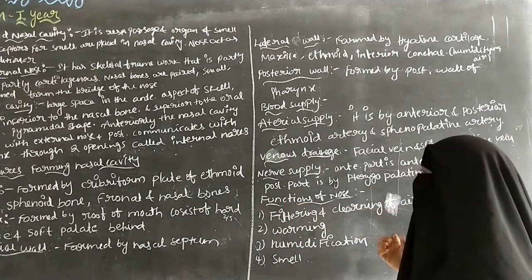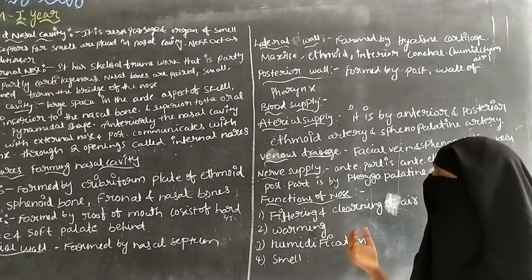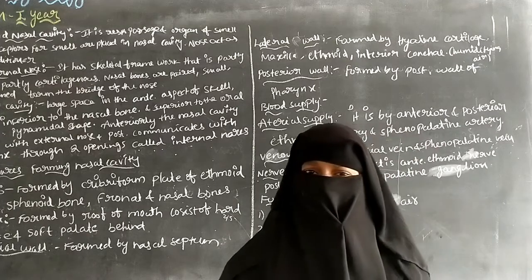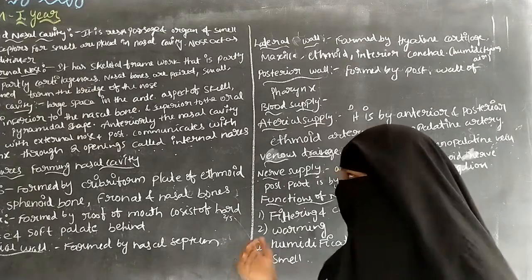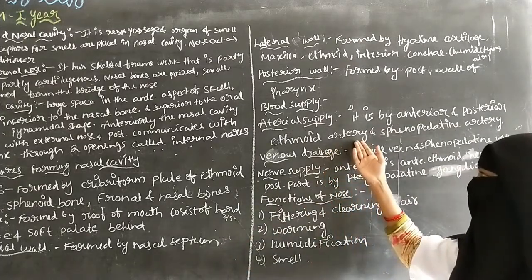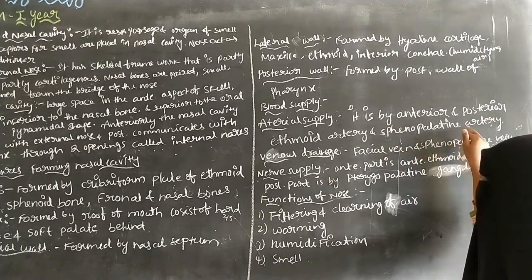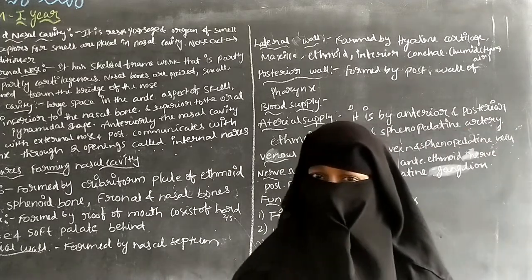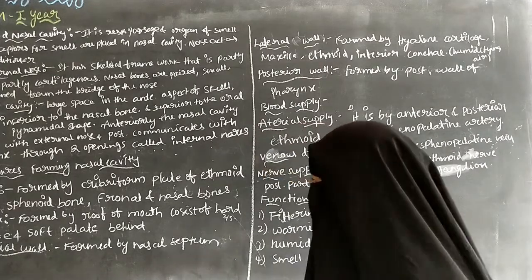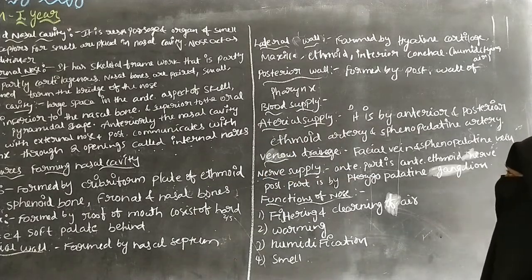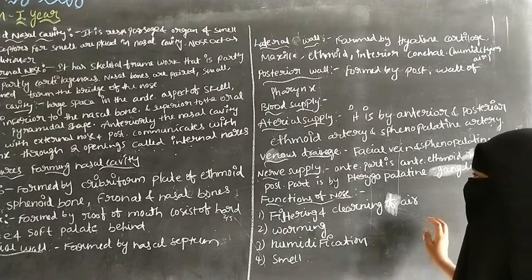So from this ethmoid artery, anteriorly and posteriorly, the blood supply to the nasal cavity can be done. Next one is the spinopalatin artery. It is a branch of the facial artery. So it also supplies blood to the nasal cavity.